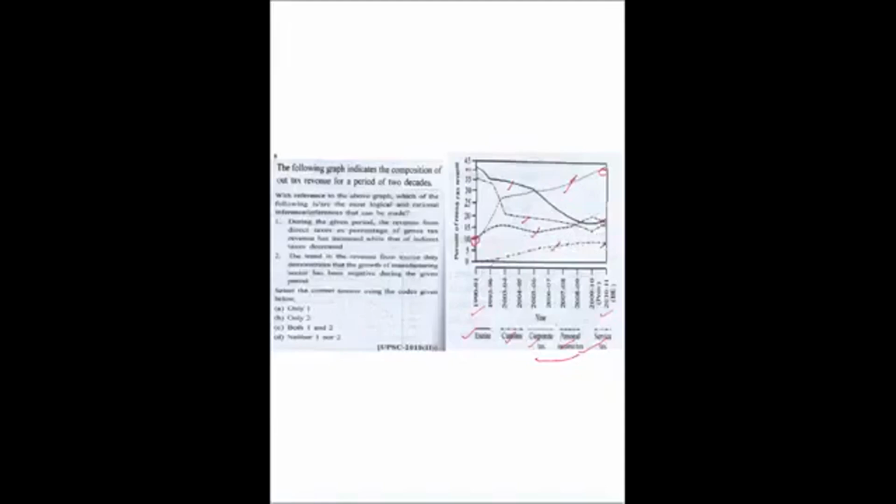So the total was earlier 10 plus 10, which is 20%, and now it has come to 40 plus 15, which is 55%. Roughly it is clear from the graph that it is increasing, but we can check the value. And the decrease in the indirect taxes: it was earlier somewhere here, which is 42, and roughly it has come to 15, and then this is some 35 roughly, and it is also 15 now.